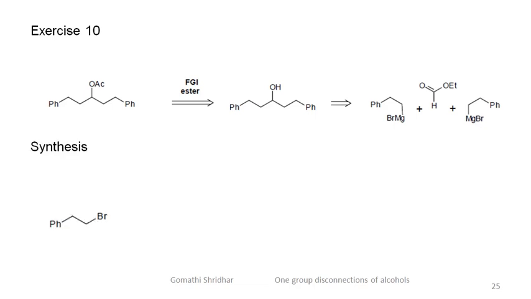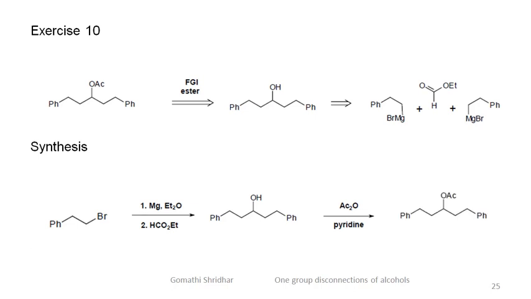The synthesis is shown as per these disconnections. So, the bromide is converted to the Grignard, and 2 moles of the Grignard reacts with the formate ester to form the secondary alcohol, which on treatment with acetic anhydride in the presence of pyridine gives the target ester.